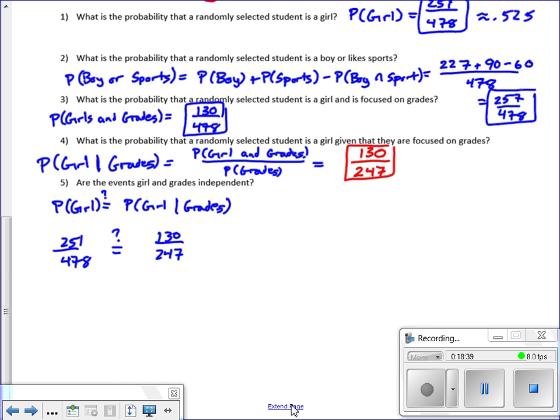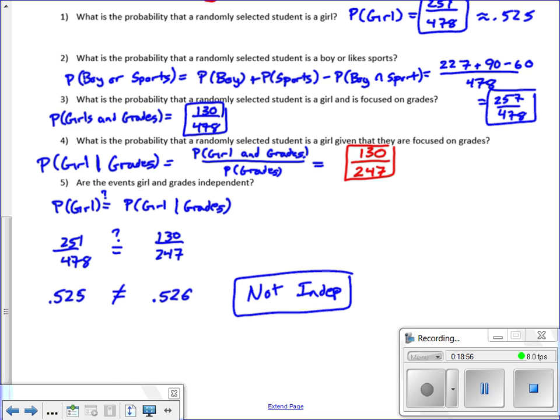And I'm not quite as sharp with my large fractions as I should be, so I went ahead and converted these to decimals, and it was very, very close, but as you can see, they are not equal, so these two things are not independent. So apparently there is some role that gender plays in focus on grades.